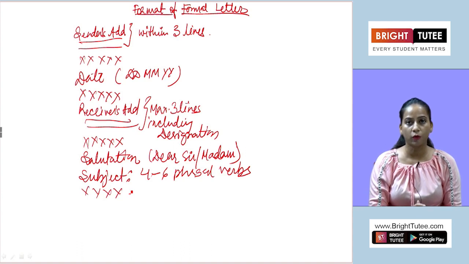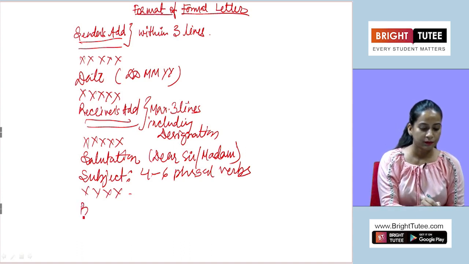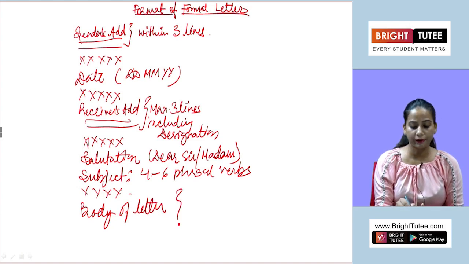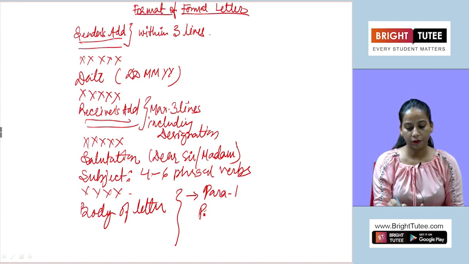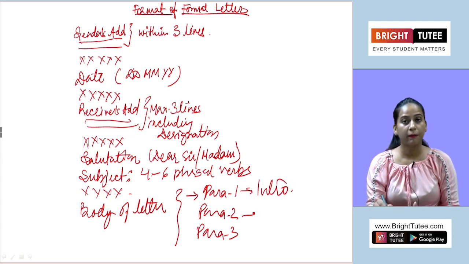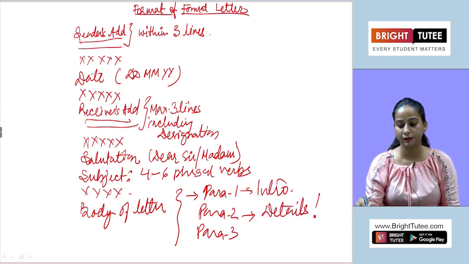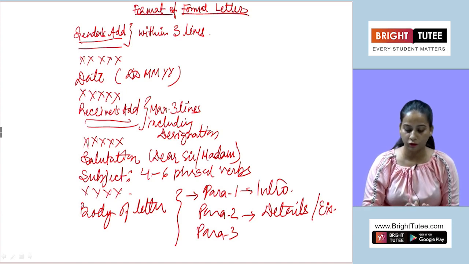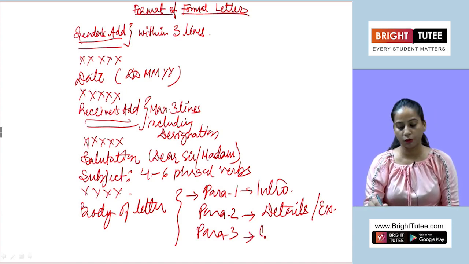When we are talking about the body of the letter, the body of the letter is divided into 3 paragraphs: para 1, para 2 and para 3. Clear? Para 1 is going to be your intro that we have already discussed. Para 2 is going to be the detailing, where you will mention all the details, examples or your own viewpoint that you would like to mention here. Then para 3 is going to be your concluding part.